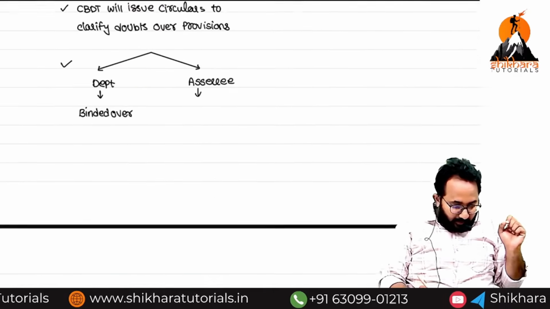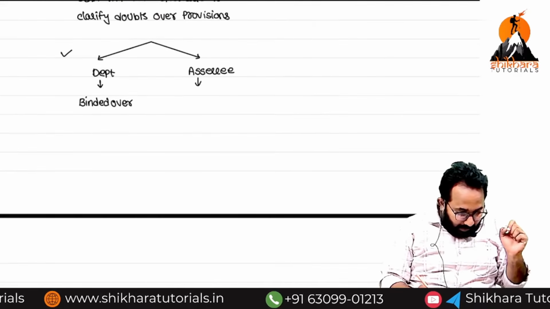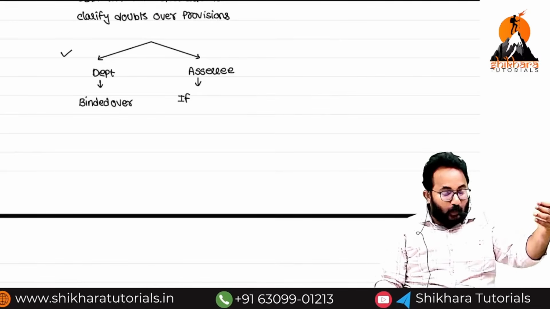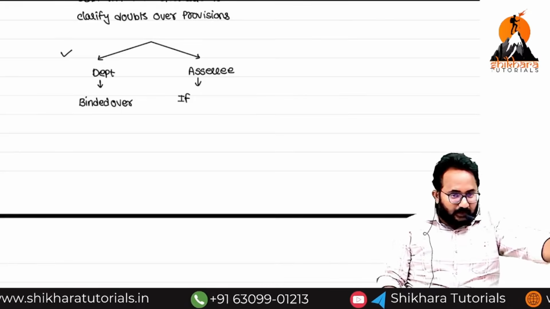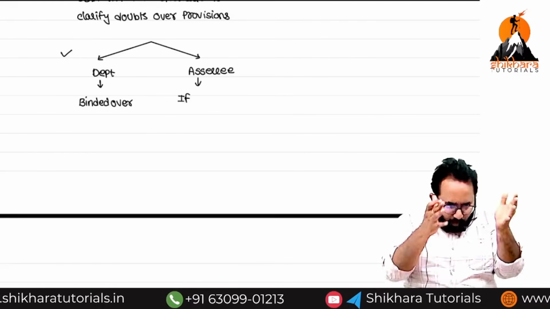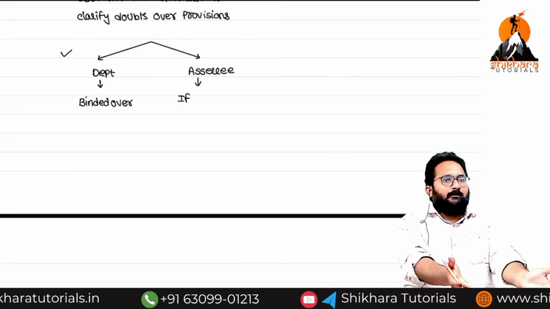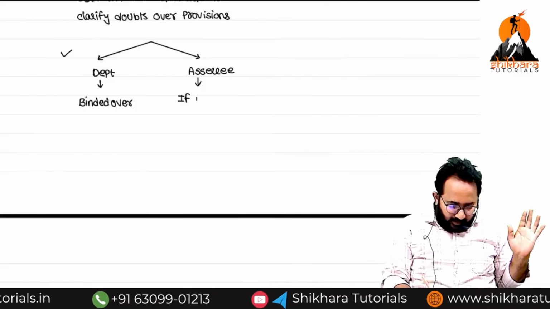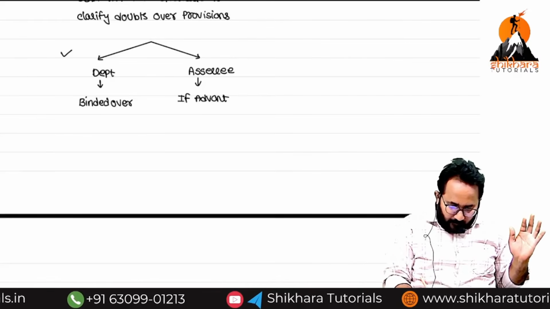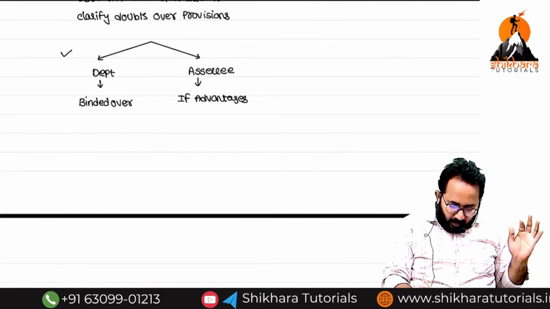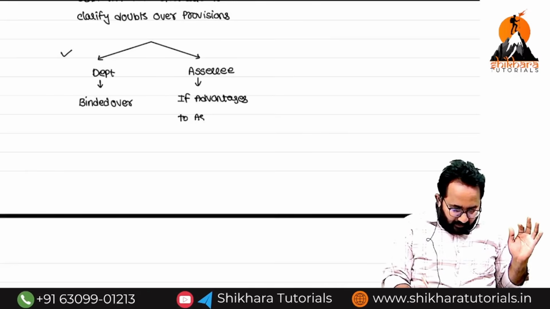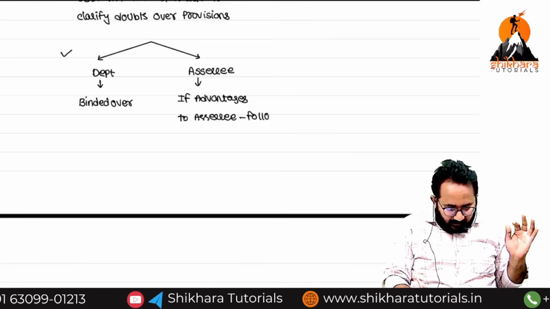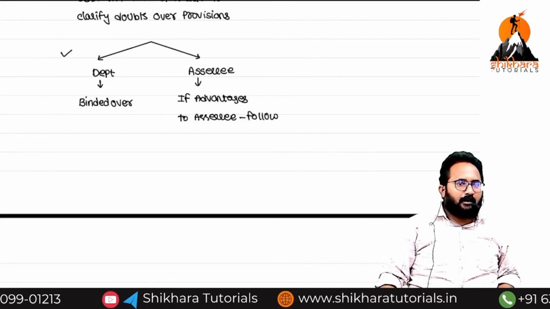So remember, if the doubts or the frequently asked questions are advantageous for you, you can read it and follow. If it is not at all related to me, I will ignore it. Other assessees will ignore this circular.